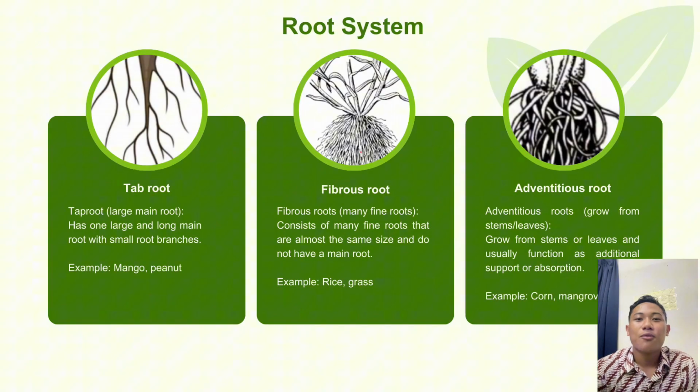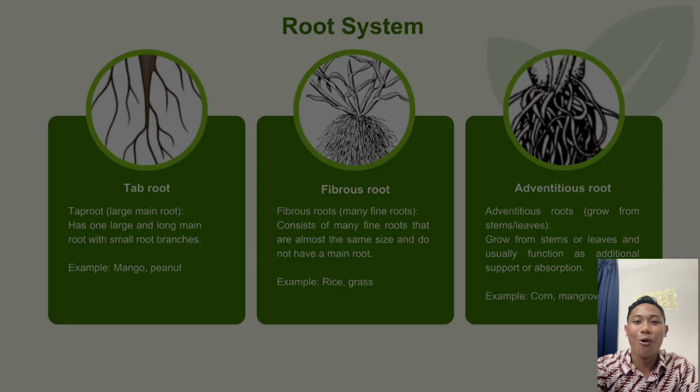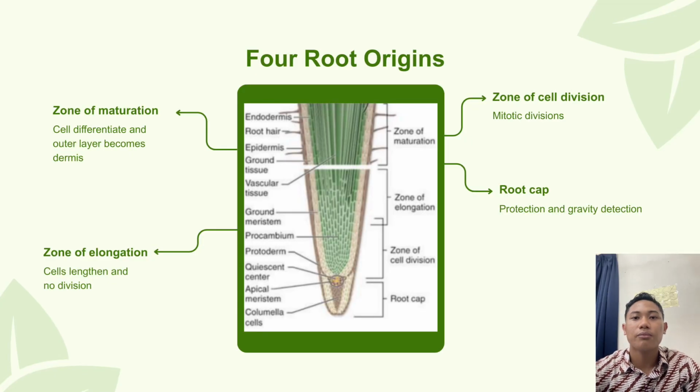There are three main types of root system. First is the tap root system, which has one main large root with smaller branches, such as in mango and peanut. Second is the fibrous root system, which consists of many fine roots of similar size, commonly found in rice and grass. Third is adventitious roots, which grow from stems or leaves and provide additional support or absorption, for example in corn and mango.